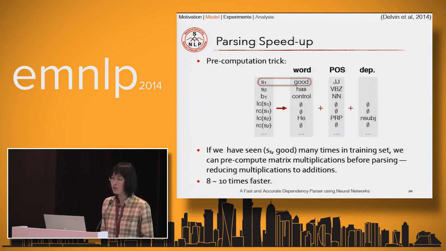In the parsing process, we need to extract some tokens from the configuration and perform matrix multiplications to compute the hidden representations. In our parsing, we apply a pre-computation trick similar to the Devlin 2014 work. That is, if we have seen S1 equals good many times in the training set, then we can pre-compute the matrix multiplications before parsing. Then the multiplications will be reduced to additions in the final parsing process. And in practice, we found it can run 8 to 10 times faster.